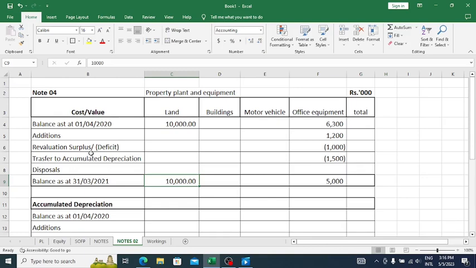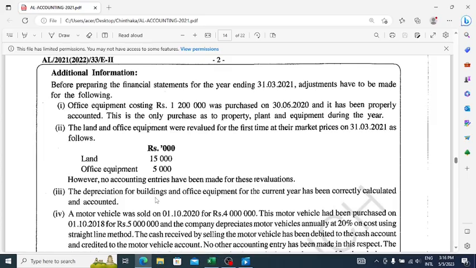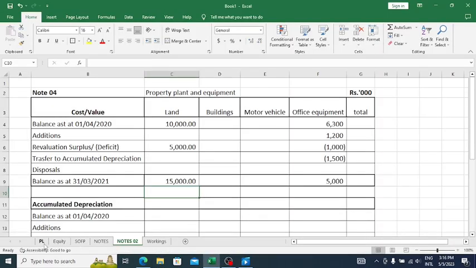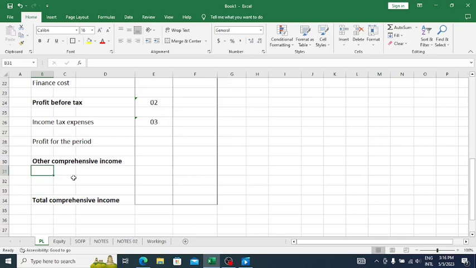Then what you have to do? Then there is a surplus of 5,000. Right, so there is a profit. So then that should be recorded under comprehensive income. How? Revaluation plus 5,000.